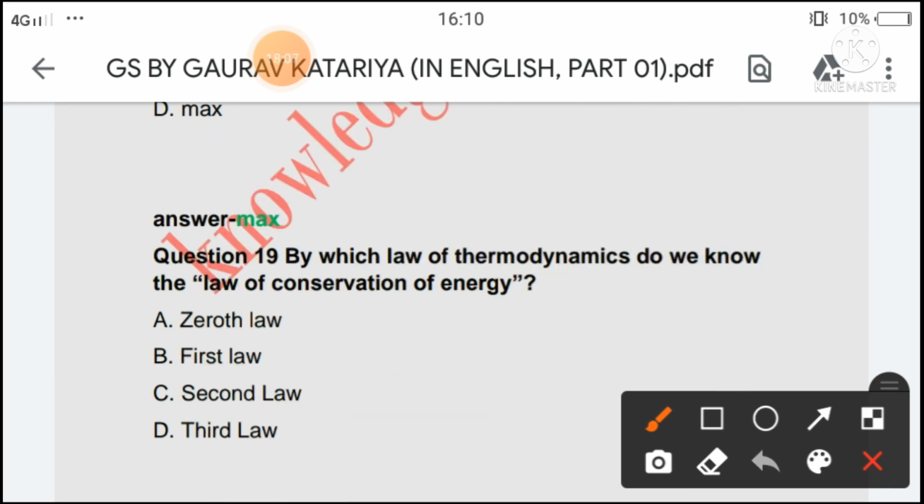Next question is, by which law of thermodynamics do we know the law of conservation of energy? Option A is zeroth law, option B is first law, option C is second law, option D is third law. So the right answer of this question will be option B, first law, which is known as the law of conservation of energy.